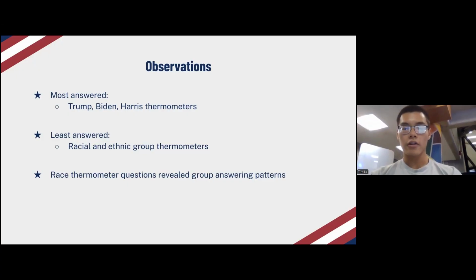In contrast, thermometer questions about racial and ethnic groups had much higher non-response rates. This may reflect discomfort, fear of judgment, or objections to rating groups by race. Interestingly, we observed that liberal respondents were more likely than conservatives to answer these race, ethnic thermometer questions.